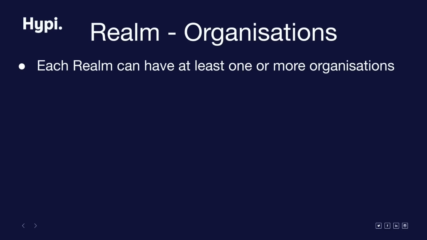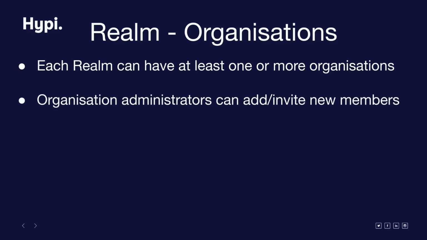A realm must include at least one organization, but it isn't limited to one. A realm can have as many organizations as needed. You can give access to apps and other permission controls based on organizations. Each organization can have one or more members. Organization owner or another user with the system admin role can invite new members to join.